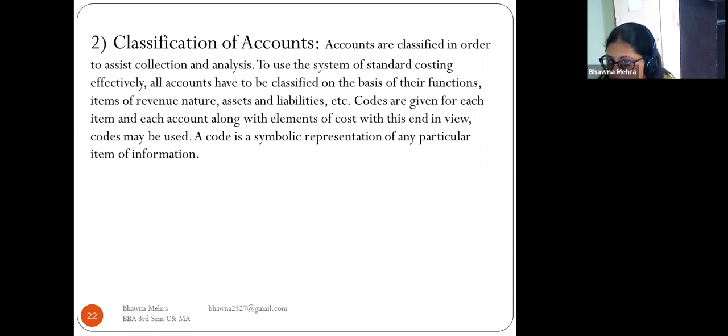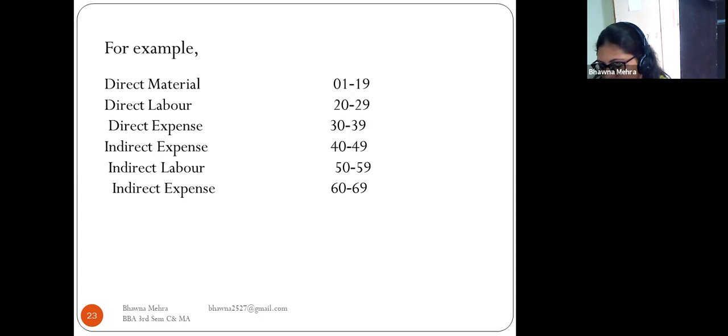Codes are given for each item and each account along with the element of the cost. So for every function going on in the organization, we have to assign different codes for each item and each account along with the element of the cost. A code is a symbolic representation of every particular item of information.